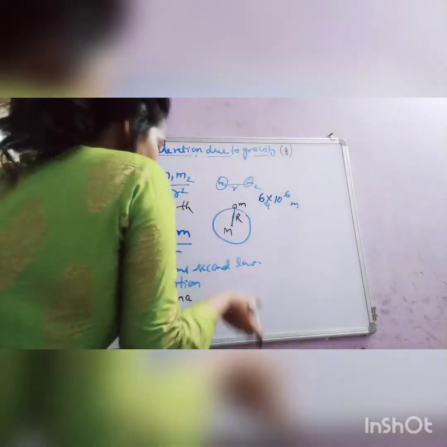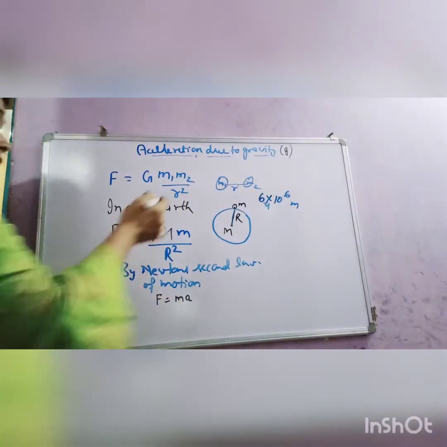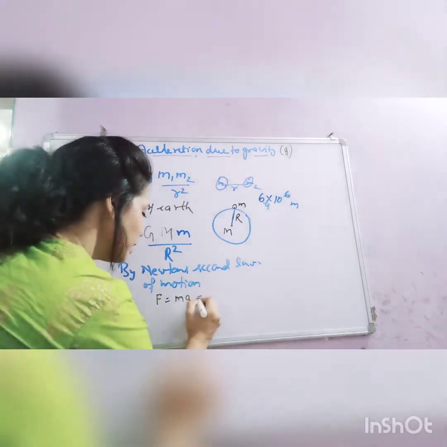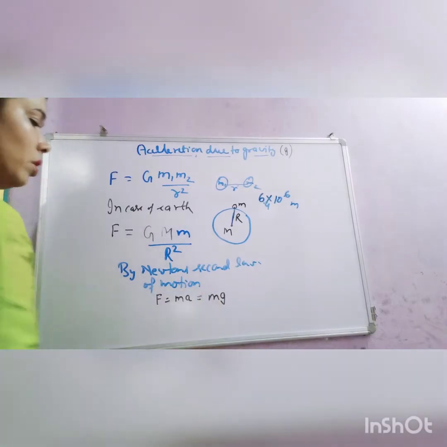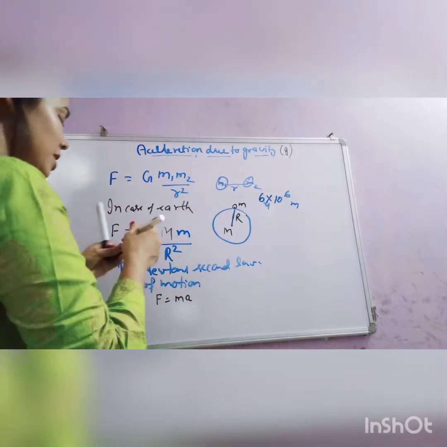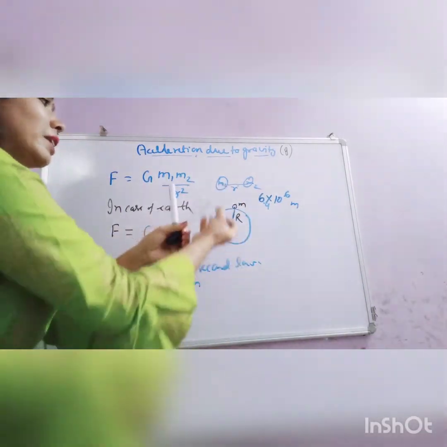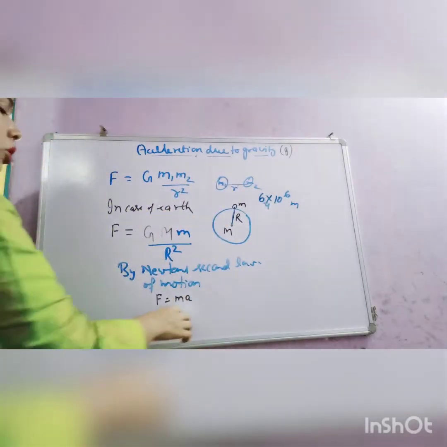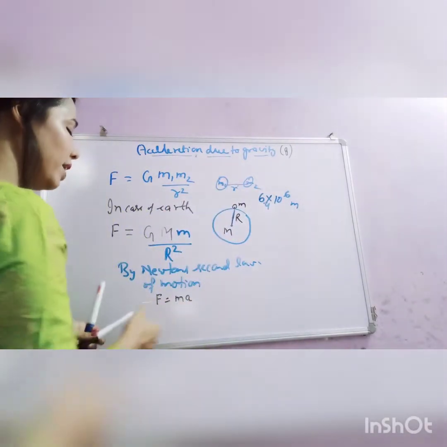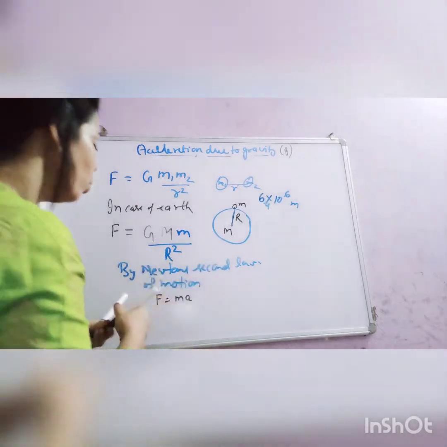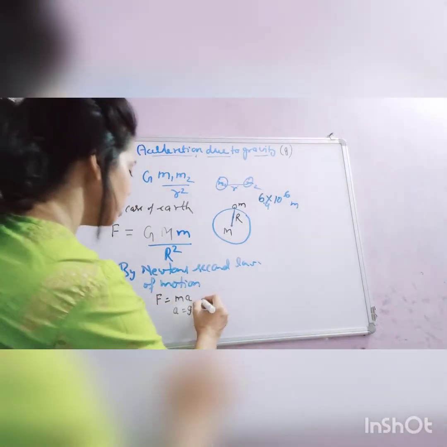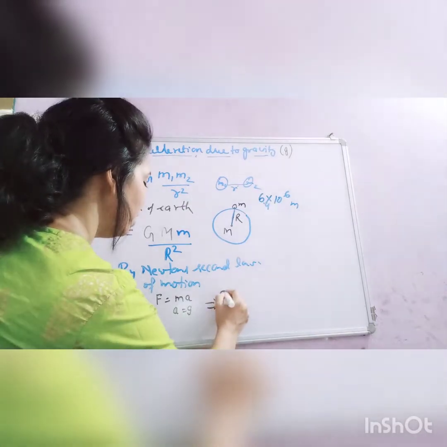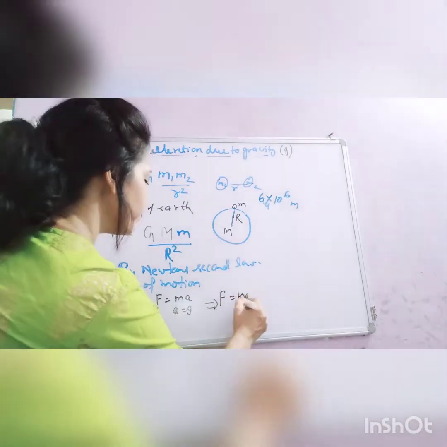In the case of the earth, we represent the gravitational acceleration by g, so I will write a equals g. Acceleration means the rate with which any body is attracting another body, but in the case of the earth we denote this acceleration a by g. So by this you will find force equals mg.